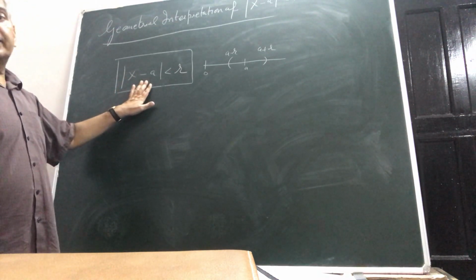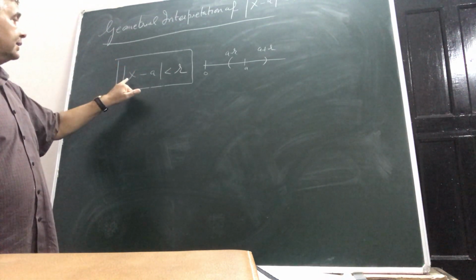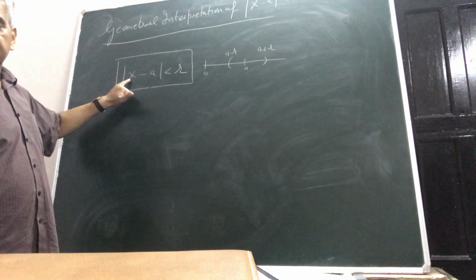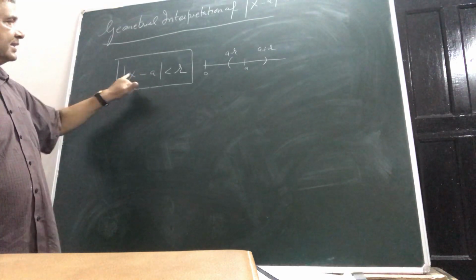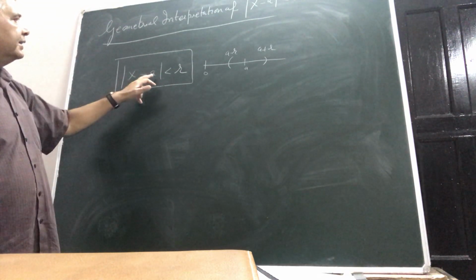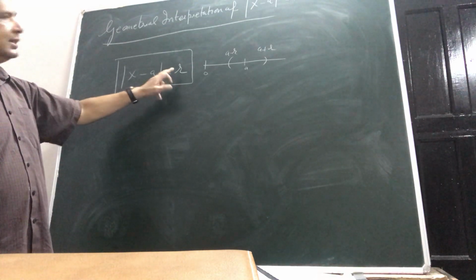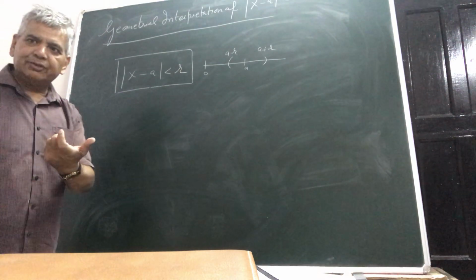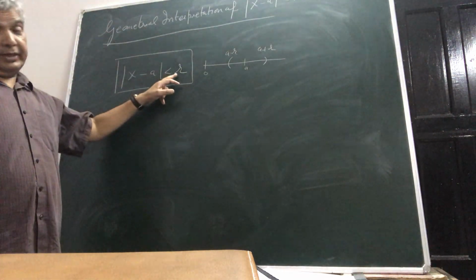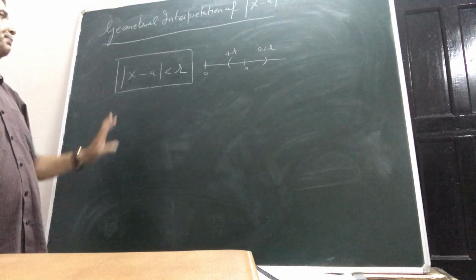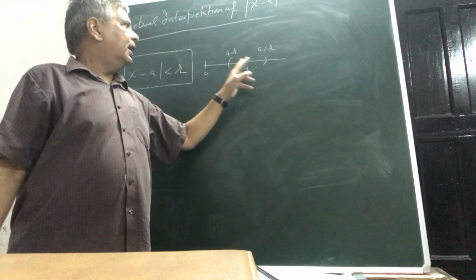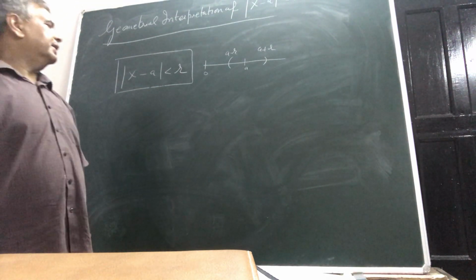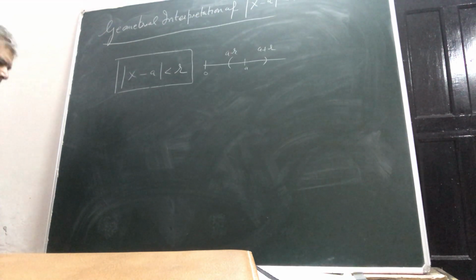So the geometrical interpretation of this is that this inequality simply tells you all such elements which are at a distance, x minus a meaning a distance from a, that should be less than r. And please see, this r will be a positive number, for obviously modulus is always a non-negative number. At best it could be 0, but here it is always a positive number. So it will be a minus r to a plus r, all such numbers. Yes, that thing you had to ensure.